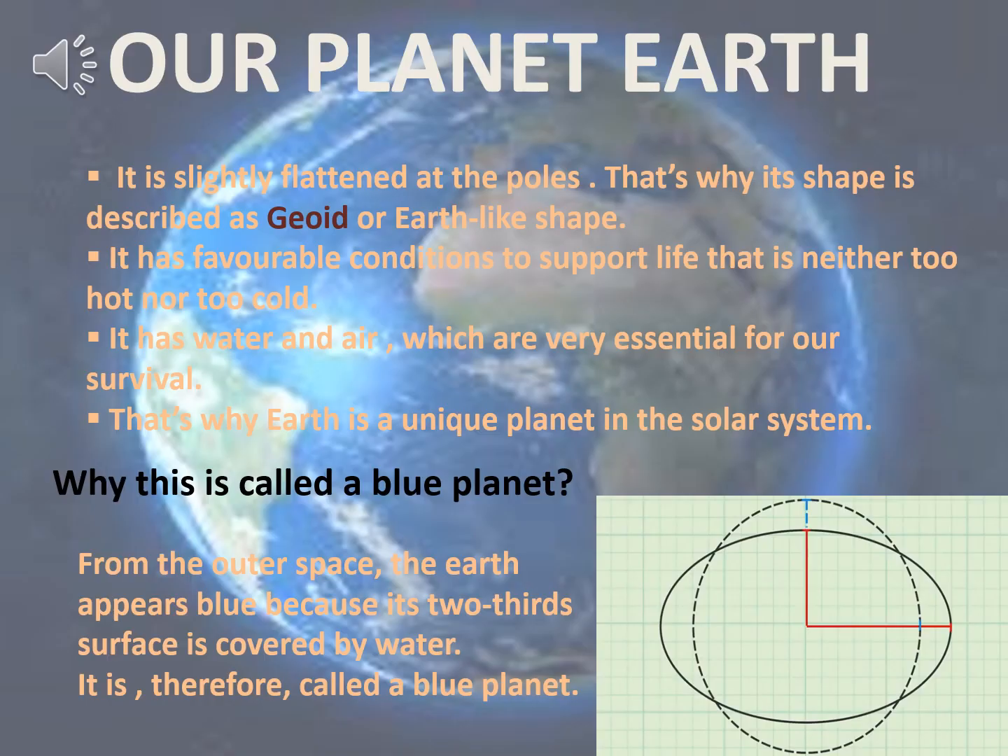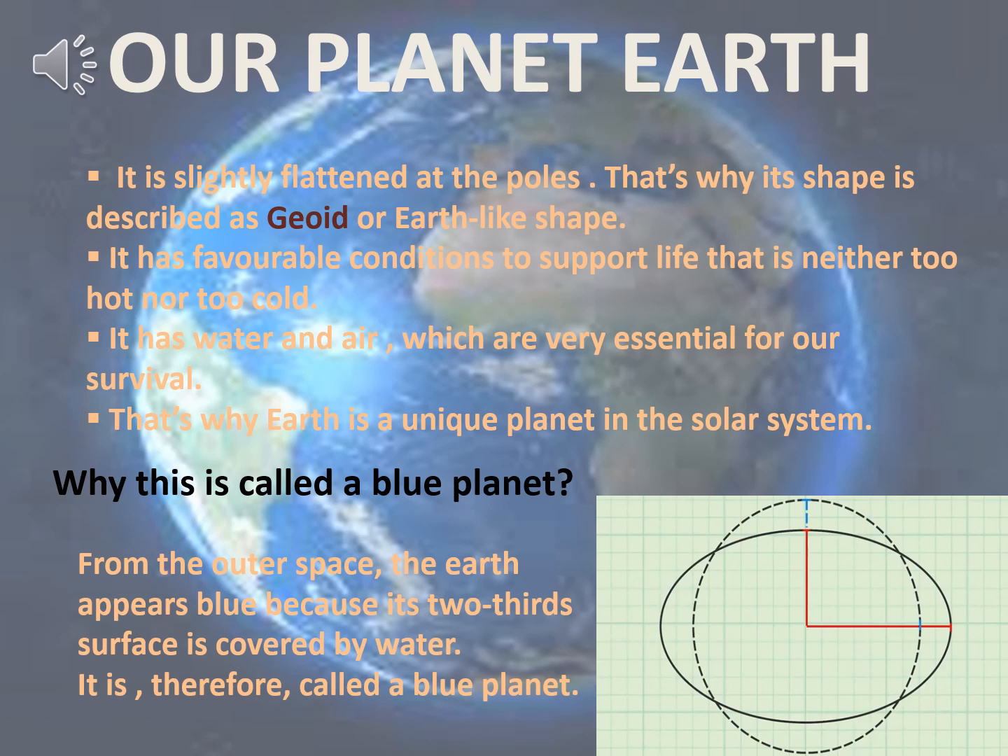Let us study about our planet Earth now. The Earth is the third nearest planet to the sun. We all know that. How is it the third nearest planet? Because first is Mercury, second is Venus, and third nearest planet to the sun is Earth. Moreover, it is the fifth largest planet. The largest planet in the solar system is Jupiter, and the fifth largest planet is our planet Earth.